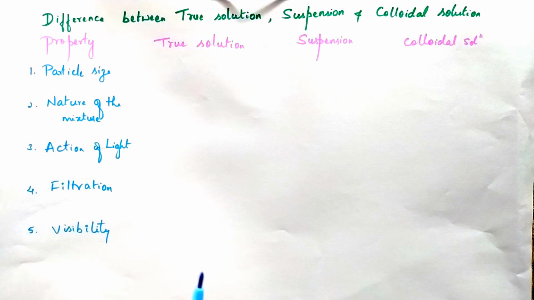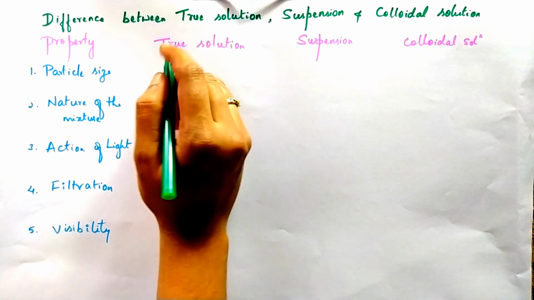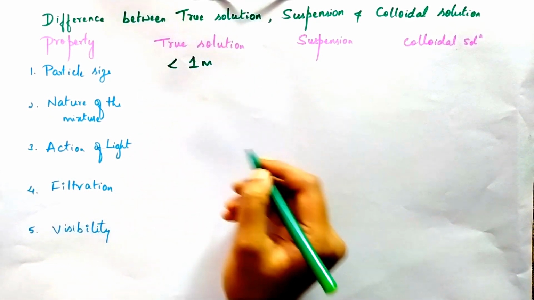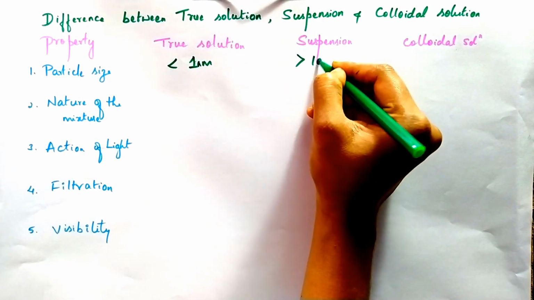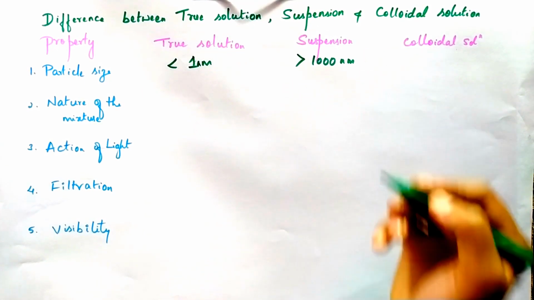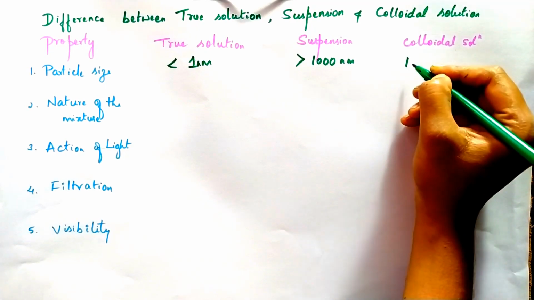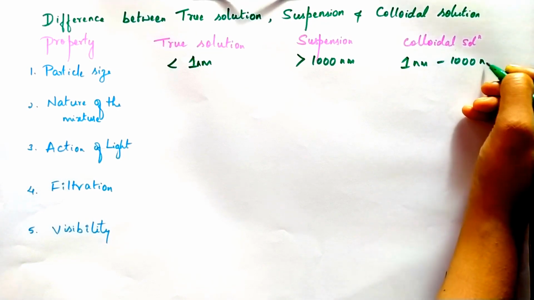The particle size in true solution is less than 1 nanometer, right? Suspension is greater than 1000 nanometer. And coming to the colloidal solution, the particle size lies between 1 nanometer to 1000 nanometer.